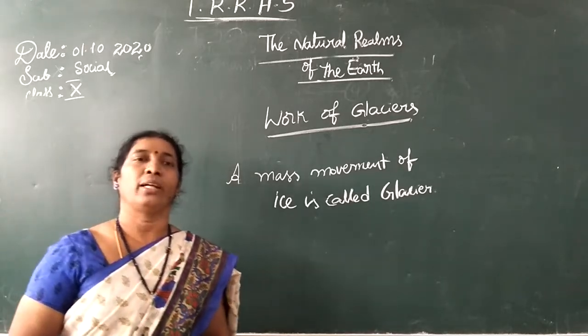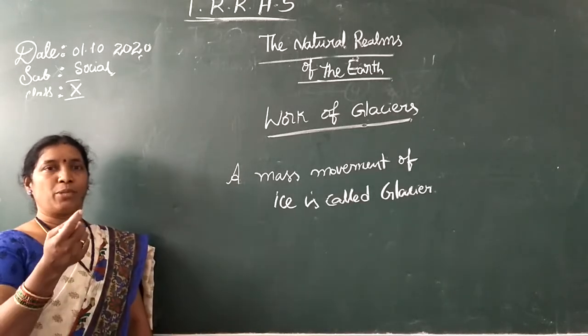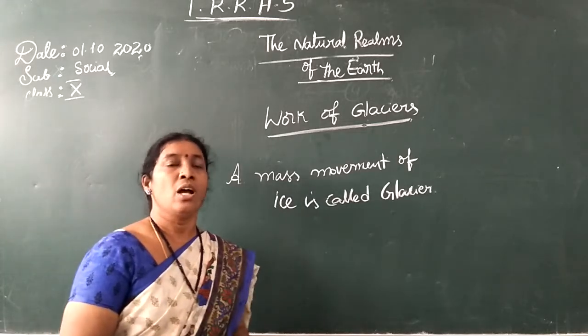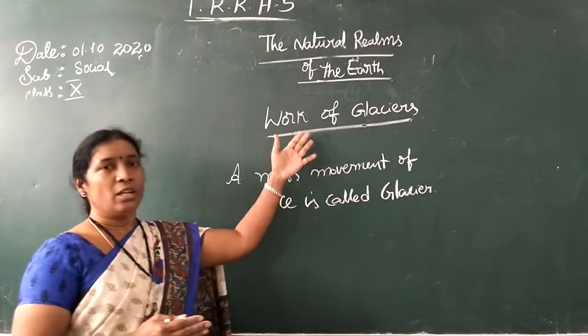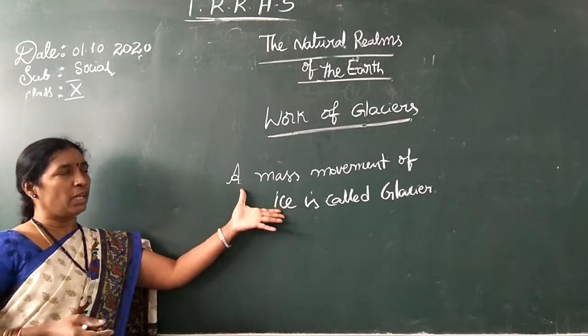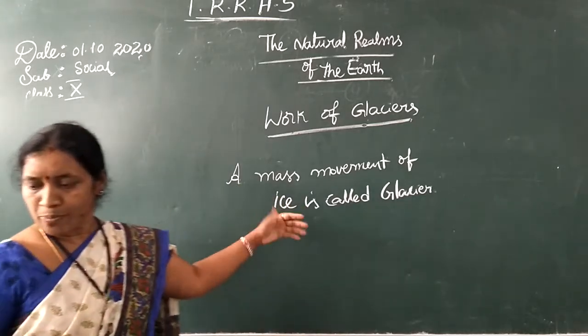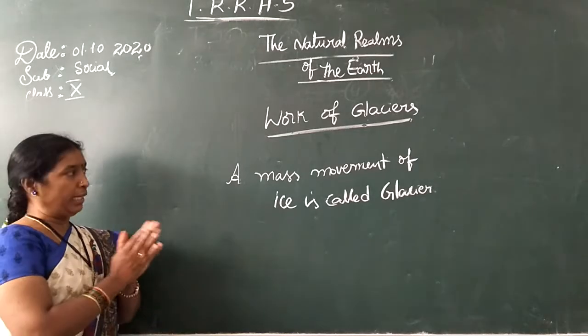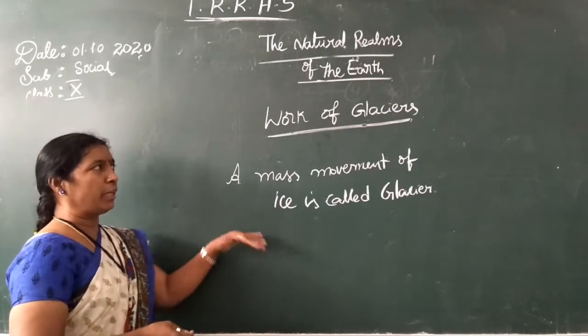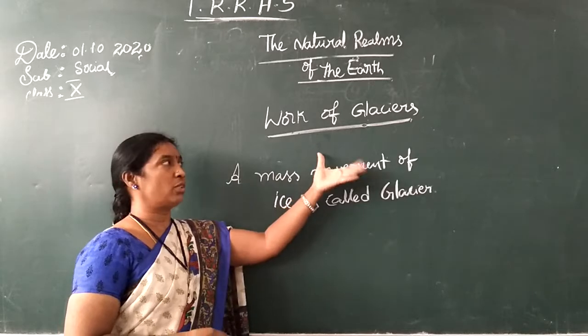For example, take Gangotri glacier from the Himalayas. Ganga river formed from the Gangotri glacier. That is one of the examples for the glacier. Like that many other rivers are also there.